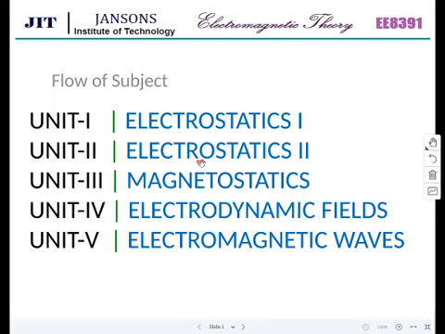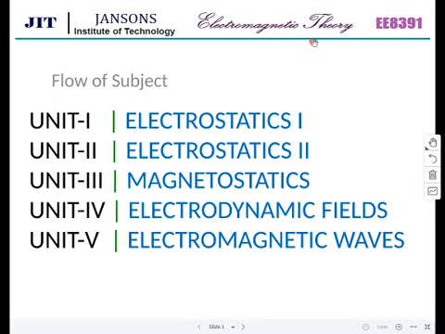Good morning. This is Ilangovan. This semester I am going to handle electromagnetic theory for you. EE8391 is the subject code of your subject, electromagnetic theory.